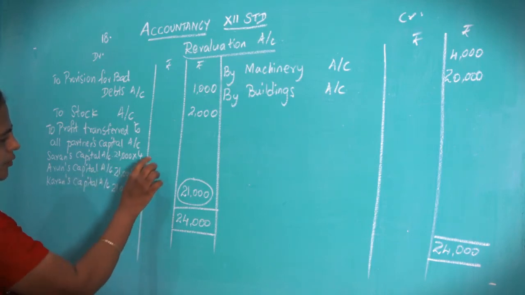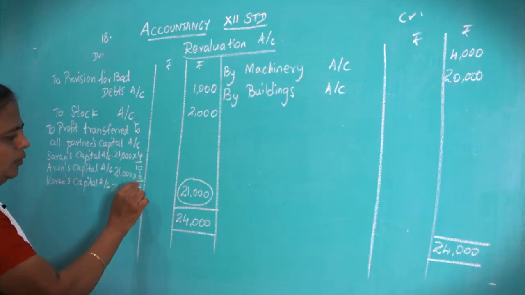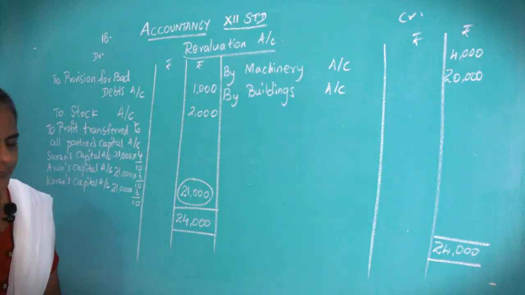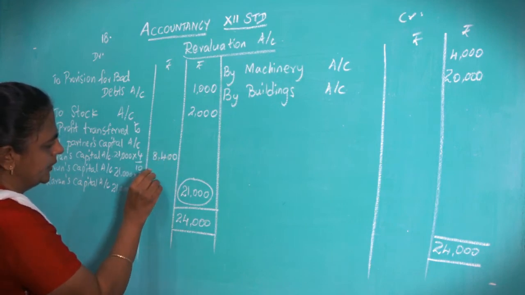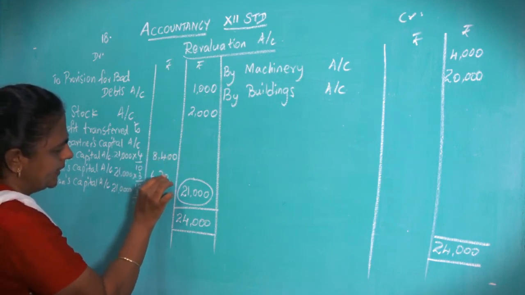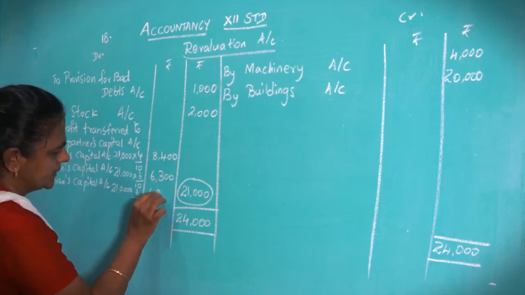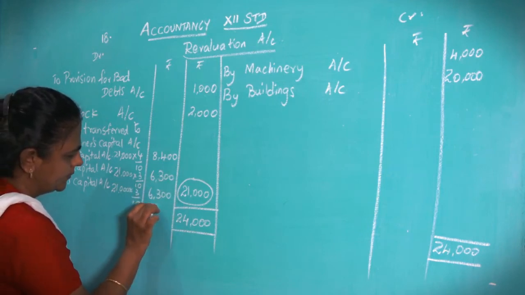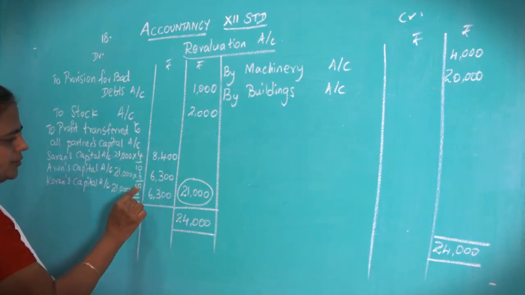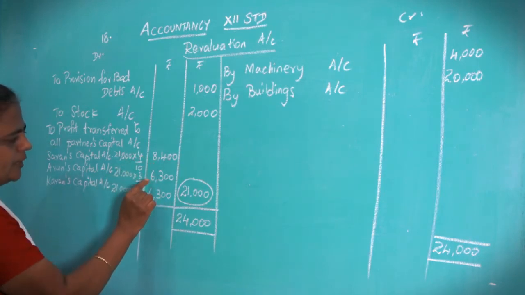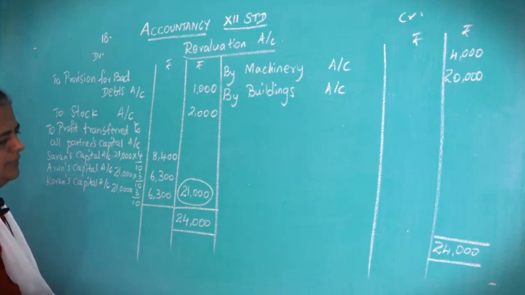So now calculate for all three of them in the old ratio. Okay. So that will give you 8,400, 6,300, again 6,300. So the total profit 21,000 is divided in the ratio of 4:3:3, that is 8,400, 6,300, 6,300.